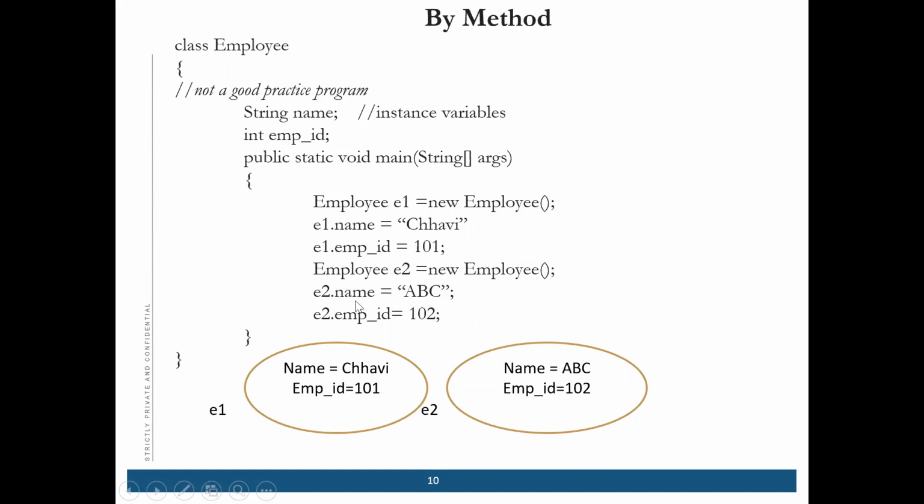Then again, E2.name I have given ABC, and E2.employee ID I have given 101. It is solving the purpose, but again, it's not a good practice. How many times will you write it? The number of lines of our program is increasing, right?